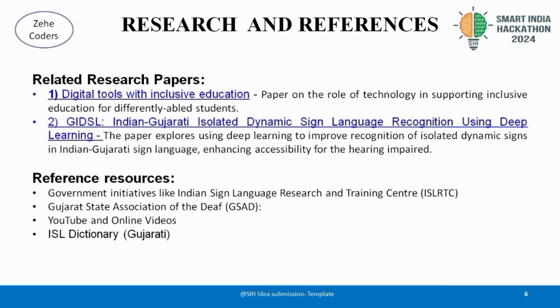Our research is grounded in existing studies and technologies. We refer to papers like Digital Tools with Inclusive Education, which explores the role of technology in supporting inclusive education for differently abled students. Additionally, the study of Indian Gujarati isolated dynamic sign language recognition using deep learning provides valuable insight into using deep learning for sign language recognition. This research helped us refine our approach to sign recognition. We also utilized resources from government initiatives like the Indian Sign Language Research and Training Center and the Gujarat State Association of the Deaf. Online platforms like YouTube and ISL dictionaries for Gujarati were also instrumental in developing accurate and effective content.